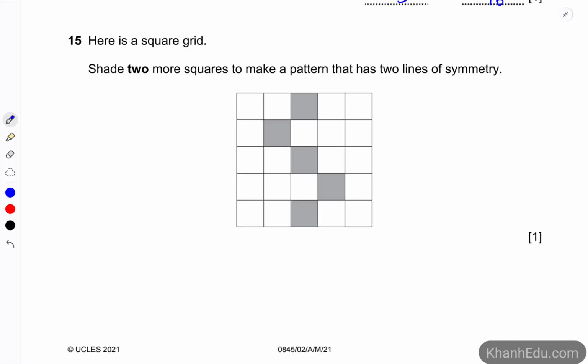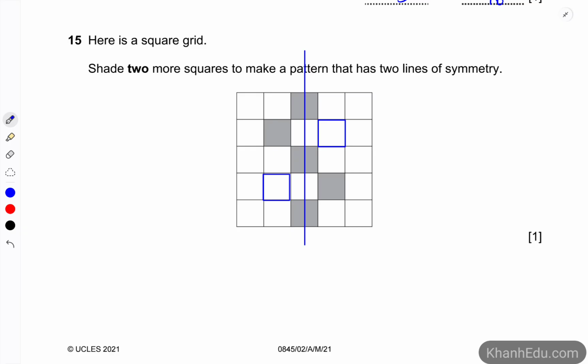The next question, we have a square grid. Shade 2 more squares to make a pattern that has 2 lines of symmetry. So let's say this pattern has already 3 squares put in the vertical. If it has a line of symmetry like this, the vertical line, then we have to add 2 more squares, one onto the right and one onto the left.